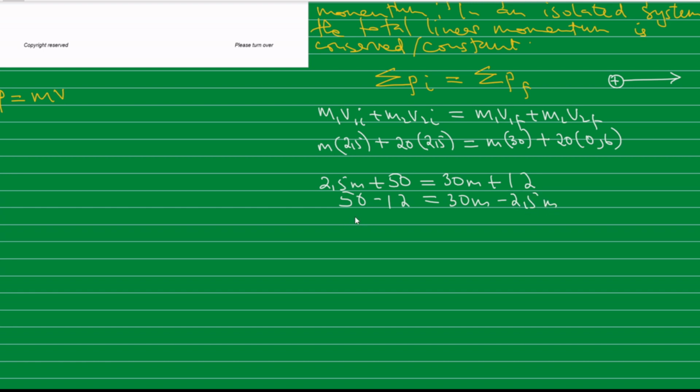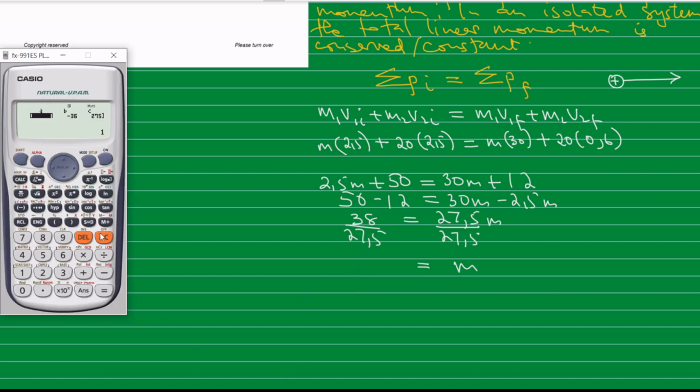So this is 38, which will be equal to 27.5 m. To calculate m, we divide by 27.5. So our m will be equal to 38 divided by 27.5.